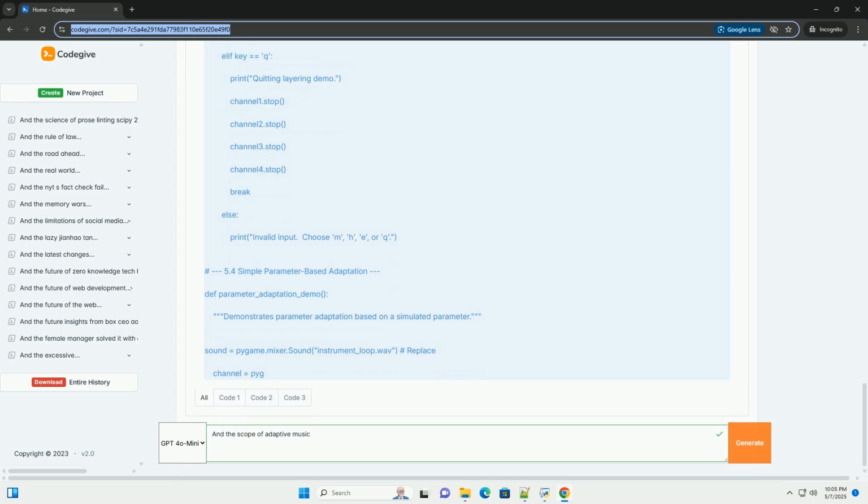Increased immersion. Music that reacts to the environment or user actions creates a stronger sense of presence and immersion. Enhanced emotional impact. Adaptive music can amplify the emotional impact of events and scenes. Dynamic and engaging experiences. Adaptive music prevents repetition and monotony, keeping the listening experience fresh and engaging. Personalization. Adaptive music can be tailored to individual preferences and contexts. Narrative integration. Music can be seamlessly integrated into the narrative of a game, film, or other interactive experience.